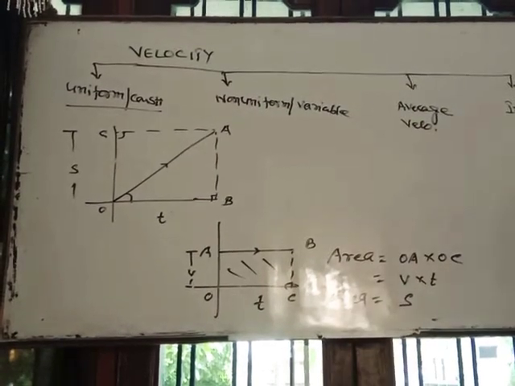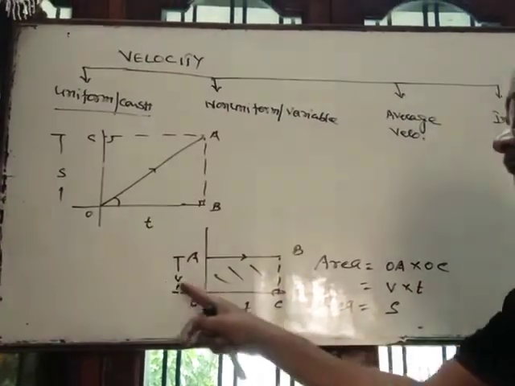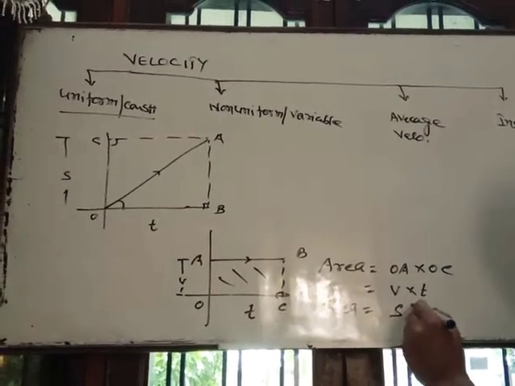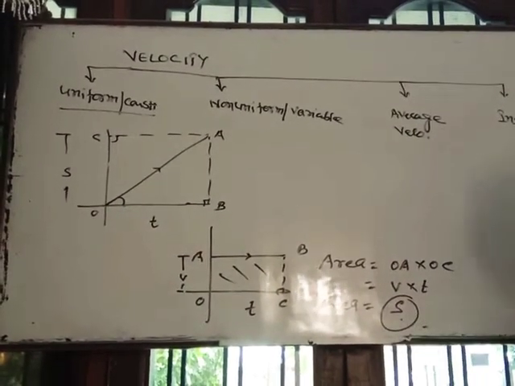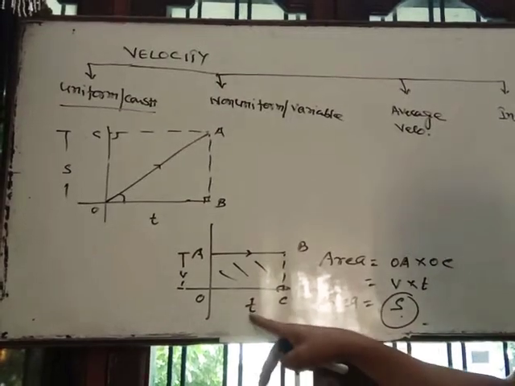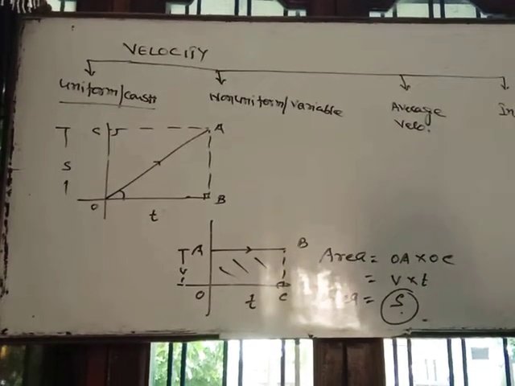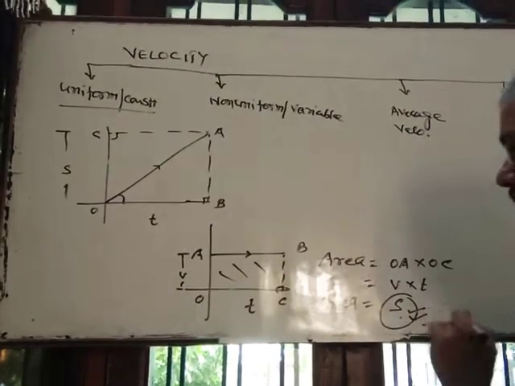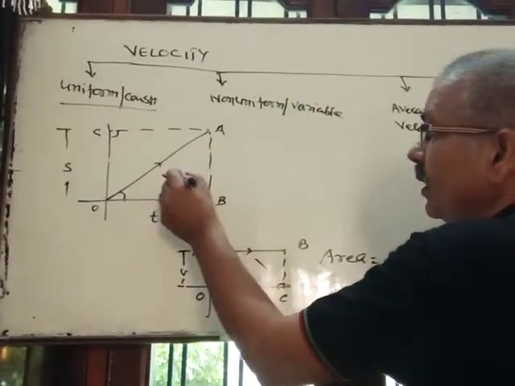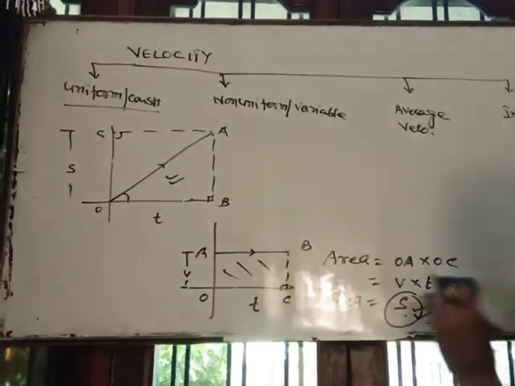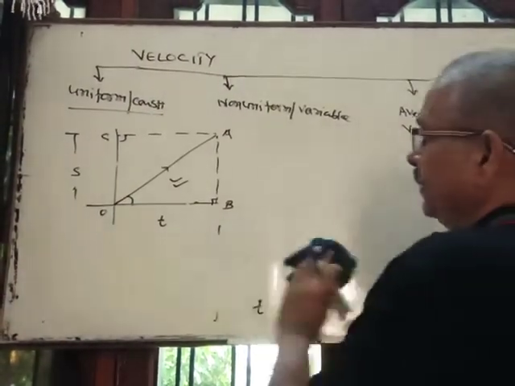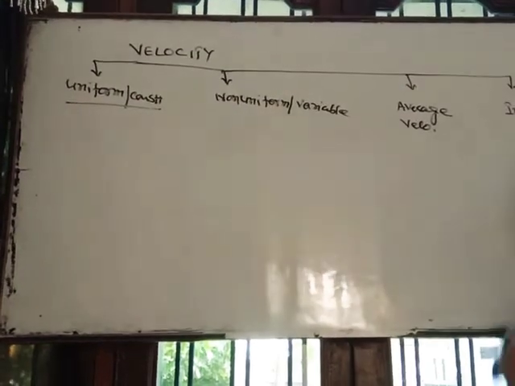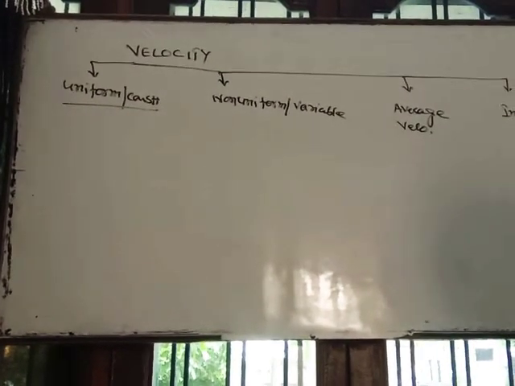It means if we draw the graph between velocity and time, then the area enclosed by the graph represents the displacement traveled by the body in the given time. Clear? By calculating the area of the velocity-time graph, we can calculate displacement. By calculating the slope of the displacement-time graph, we can calculate uniform velocity. Clear?